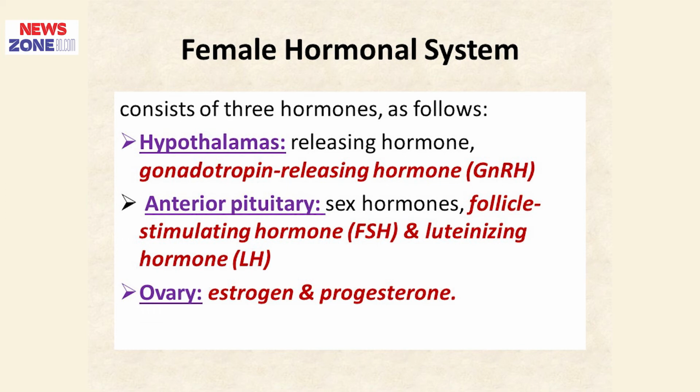Female hormonal system. It consists of three hormones as follows: from the hypothalamus, releasing hormones are secreted, that is gonadotropin releasing hormone. From the anterior pituitary, follicle stimulating hormone and luteinizing hormone are secreted, and from the ovary, estrogen and progesterone.